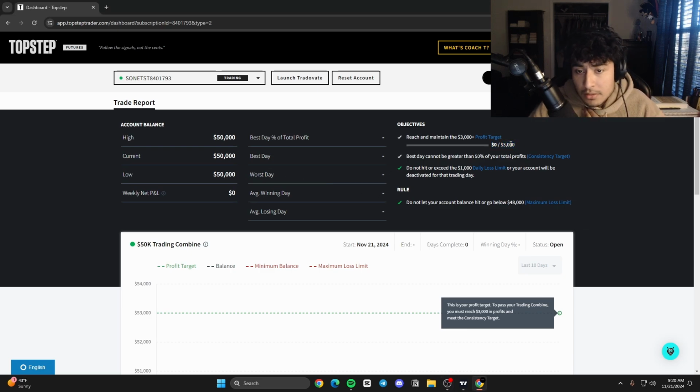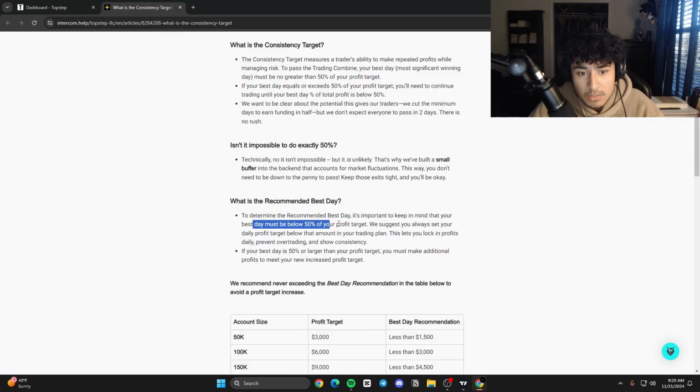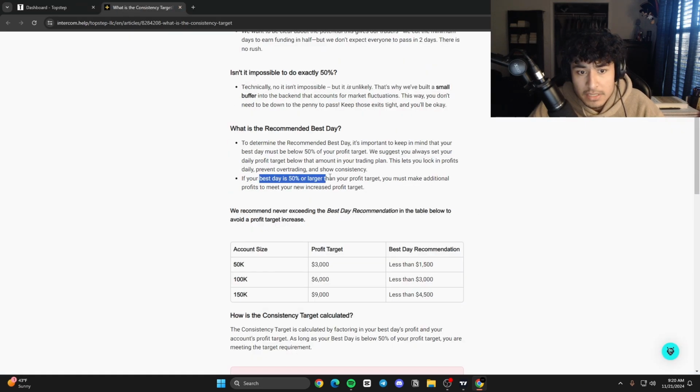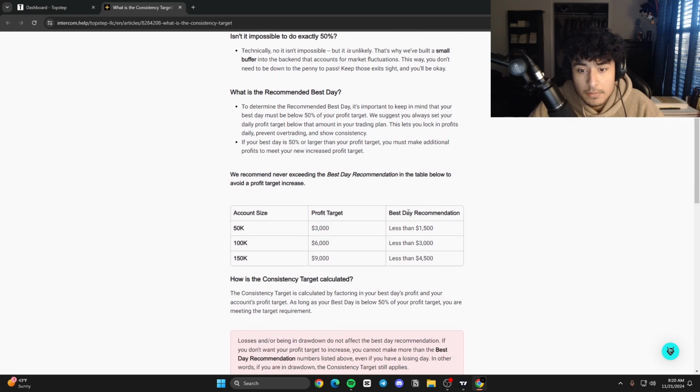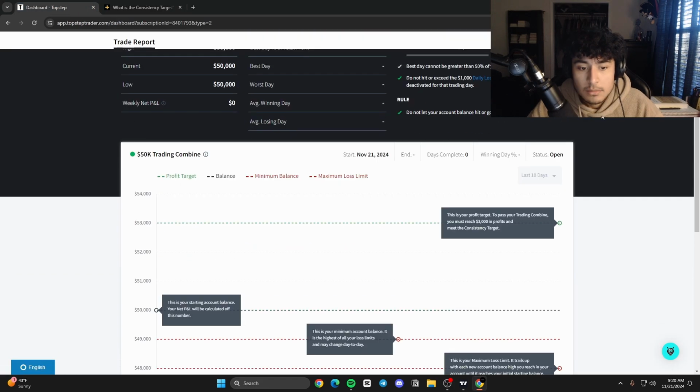You can't make more than 1,500 because of the consistency rule here: your best day must be below 50%. If your best day is larger than 50%, you must make additional profits to meet the new increased profit target. So it's 3K, best day recommendation less than 1,500. That's kind of why I'm aiming for consistency here. Prove to myself I'm consistent, I'm disciplined, I can follow my rules.